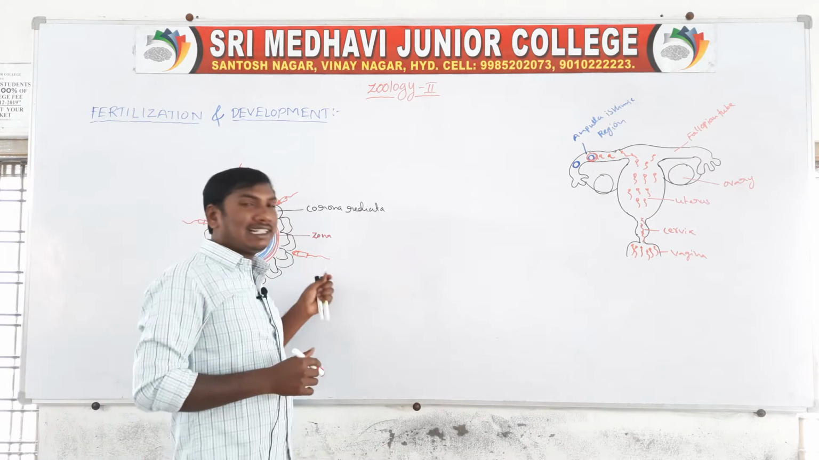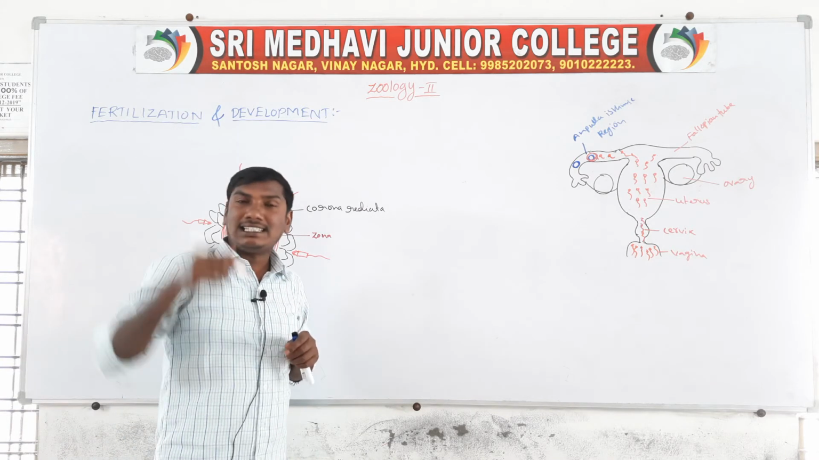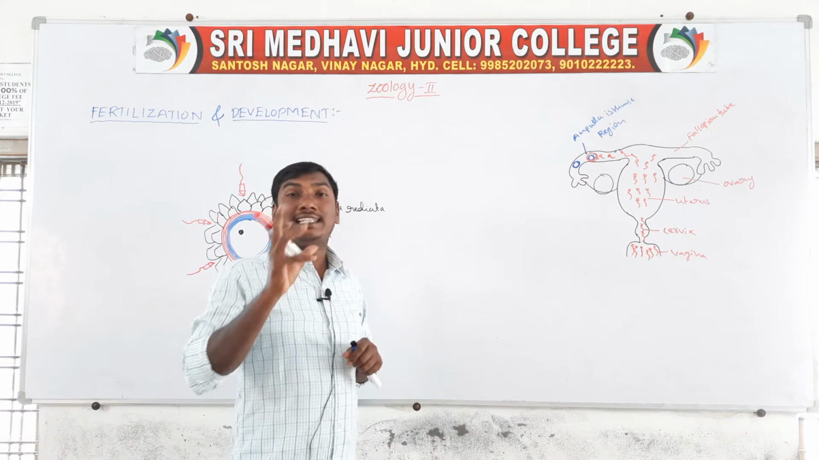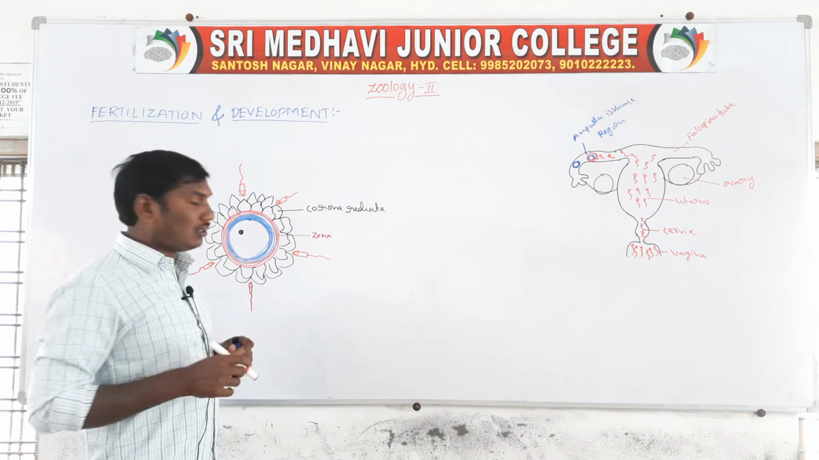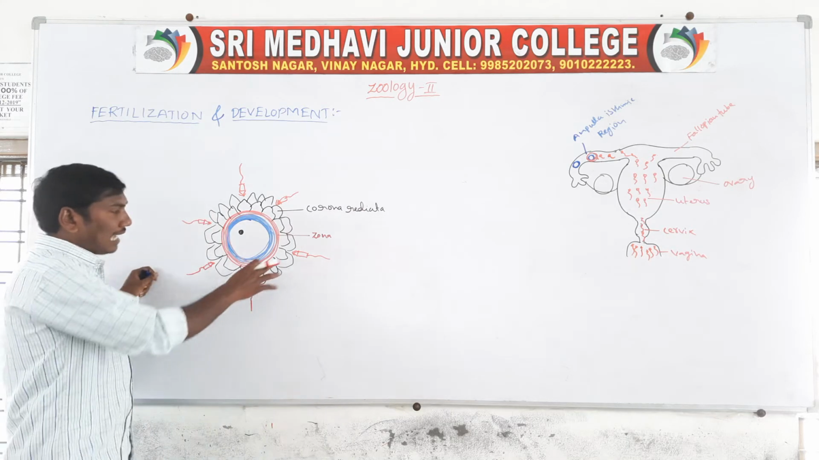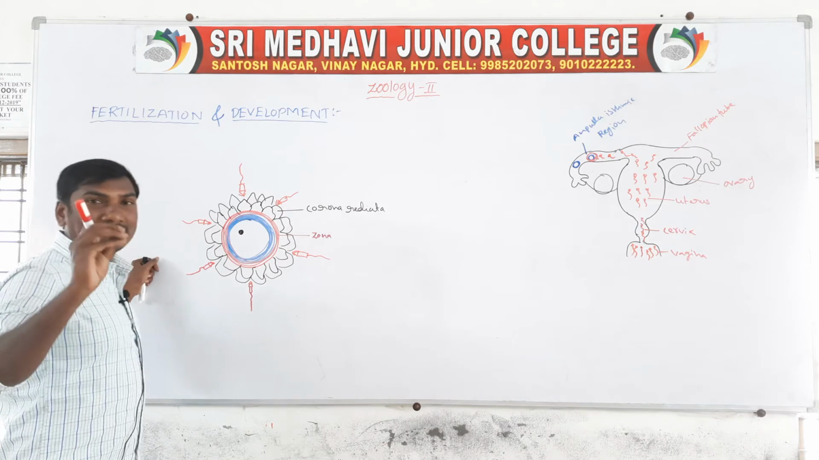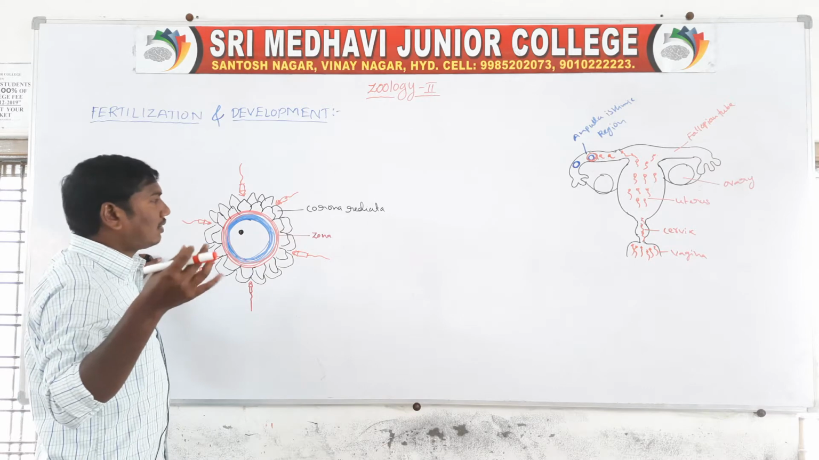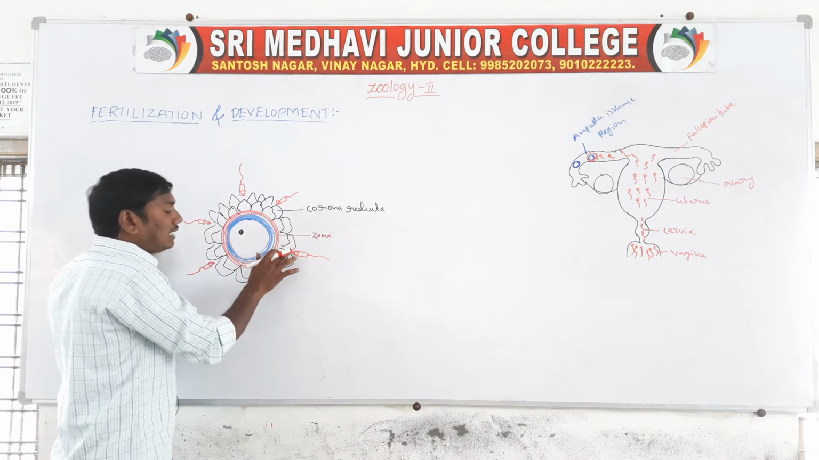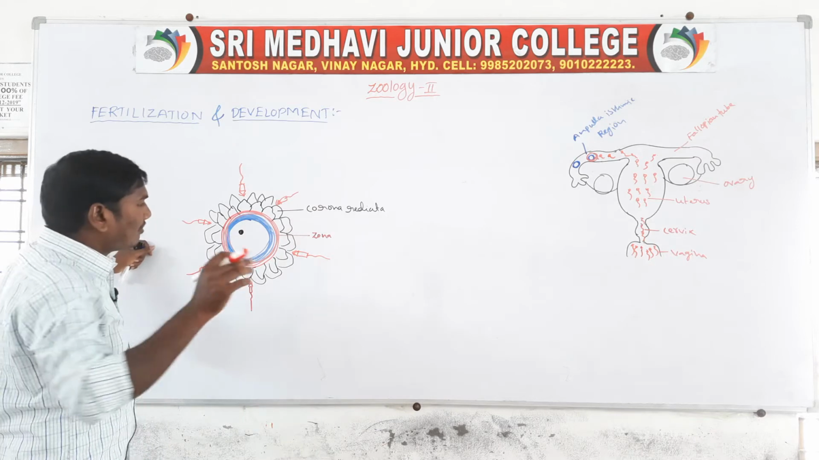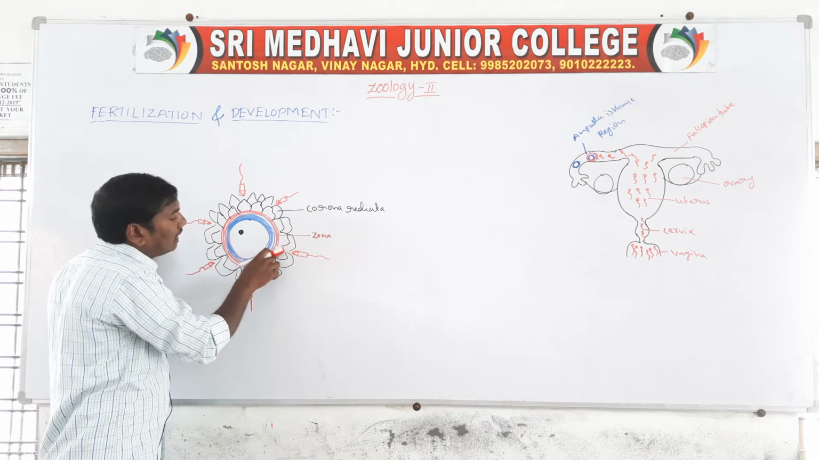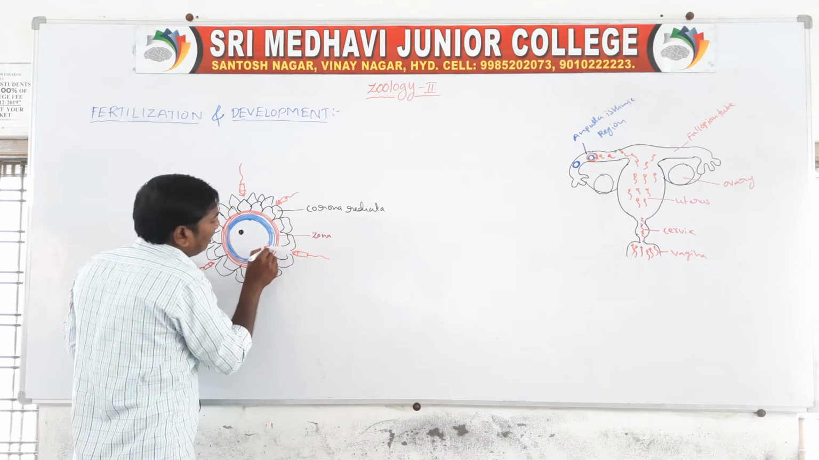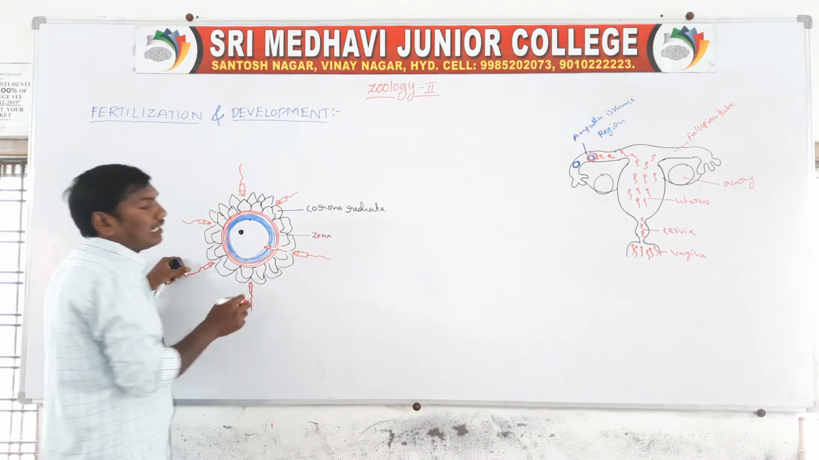The head region of the sperm contains an acrosome. The acrosome releases enzymes, the acrosomic enzymes. These enzymes dissolve the membranes of the ovum, including the corona radiata. Then the sperm enters into the ovum.